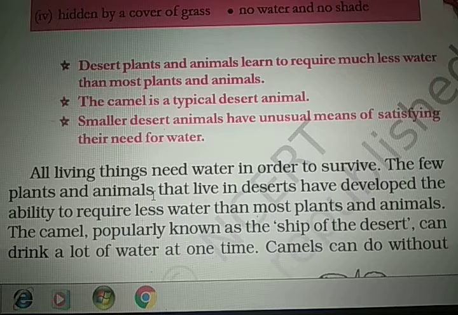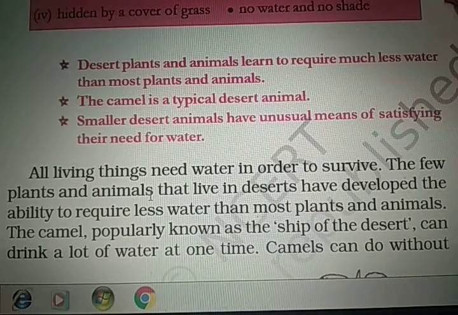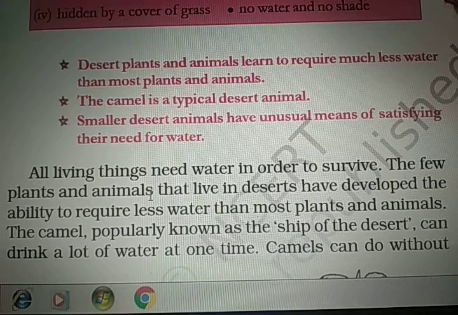The camel is a typical desert animal. Smaller desert animals have unusual means of satisfying their need for water. So these are the hints which we are going to discuss in the oncoming text. Okay, so let's start.